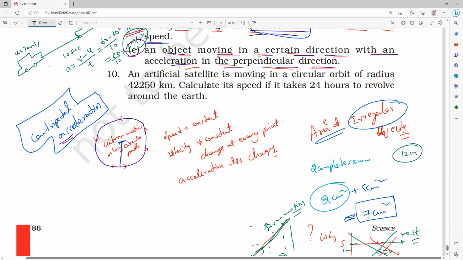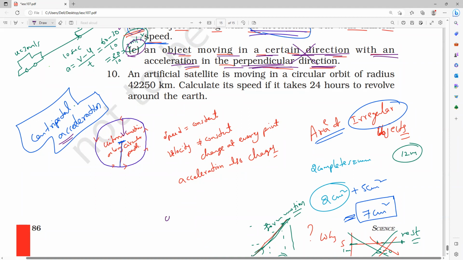An object is moving in a certain direction with an acceleration in the perpendicular direction. Is it possible? No. Perpendicular is not possible, because the acceleration is acting towards the center. Yes or no? It is not at all possible.